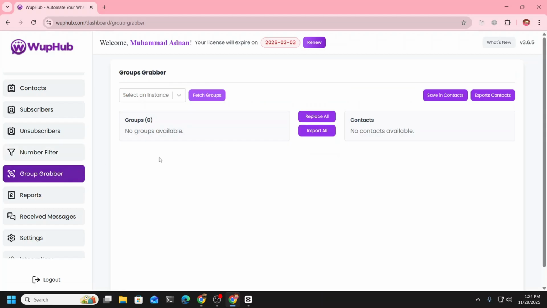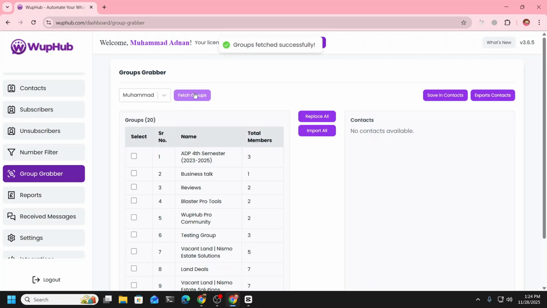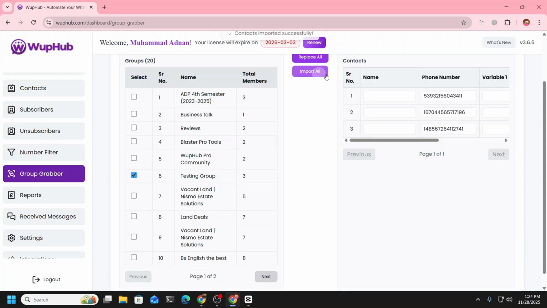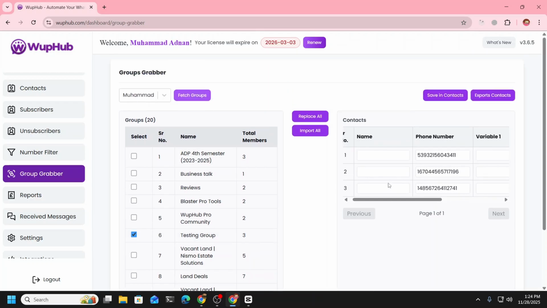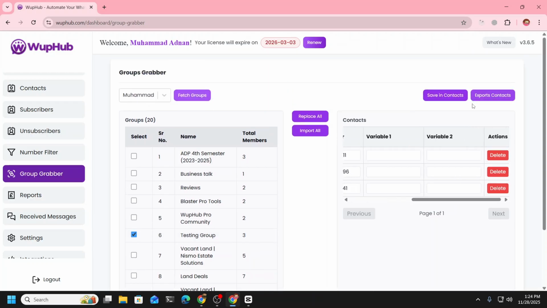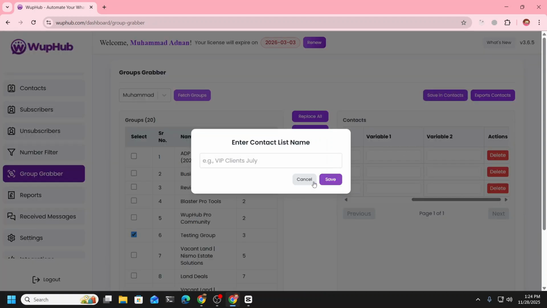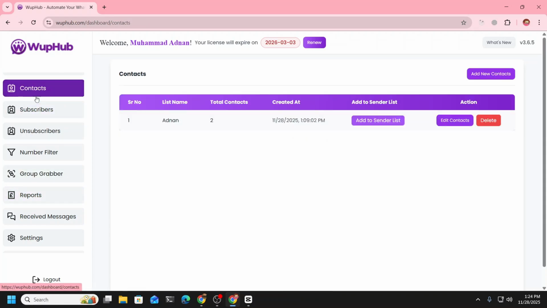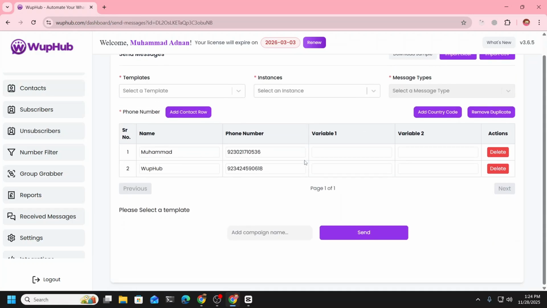Group grabber is one feature that we have. You can fetch your groups and it will give you the list of groups you have. You can select one, import, and all the numbers available in that group will be shown here. You can again export them or save them in contacts by adding a contact list. So in future, if you want to send a message to any contact list, you come into contacts, click on add to sender list, and those numbers will be added here.